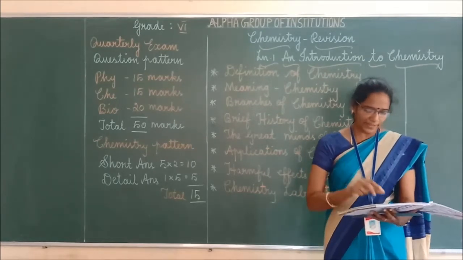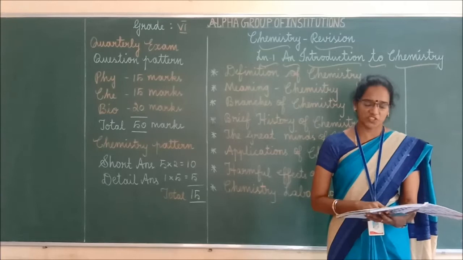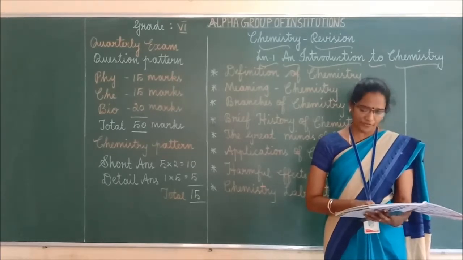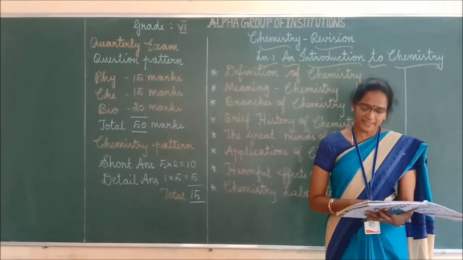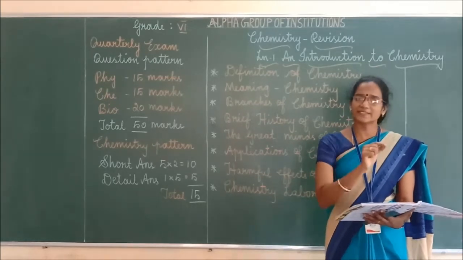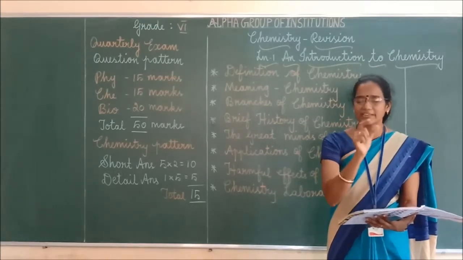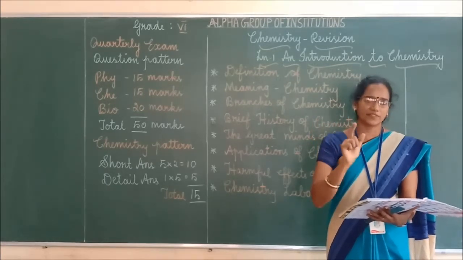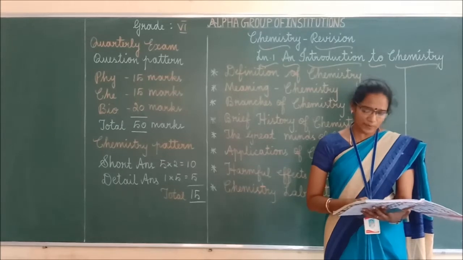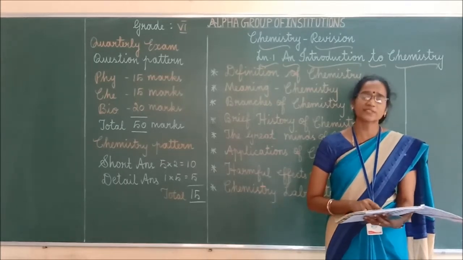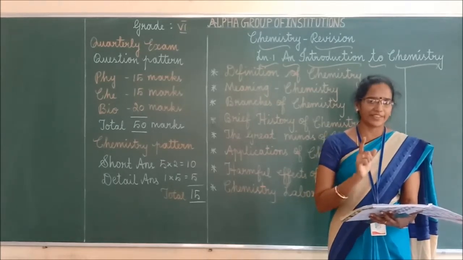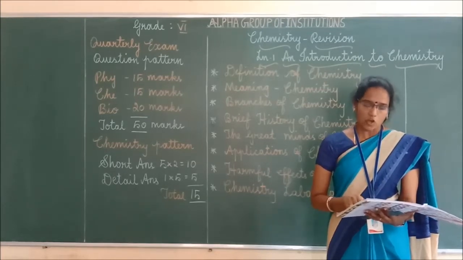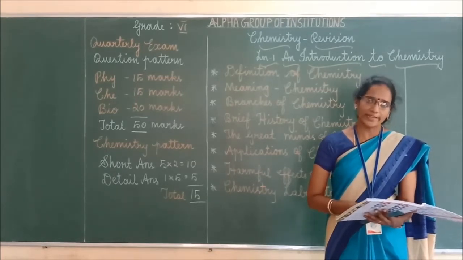So on the same page, see organic chemistry. Organic chemistry is a branch of chemistry that is concerned with carbon. This word is very important. Concerned with carbon. Underline the words "concerned with carbon", right? And especially carbon compounds which are found in living things.